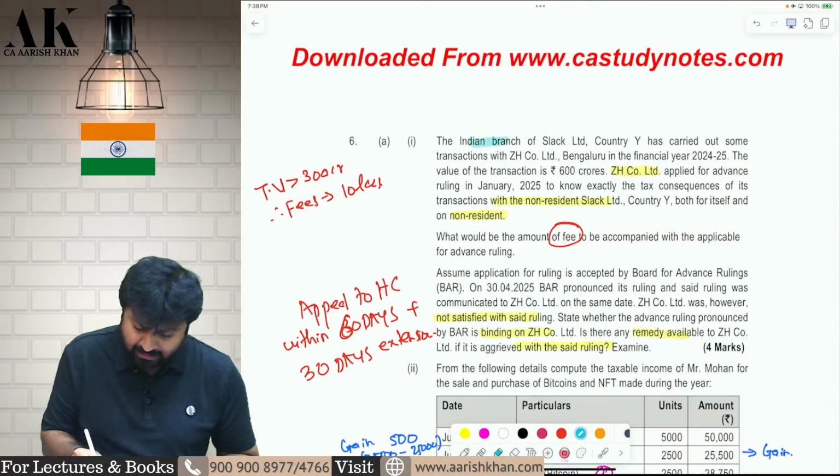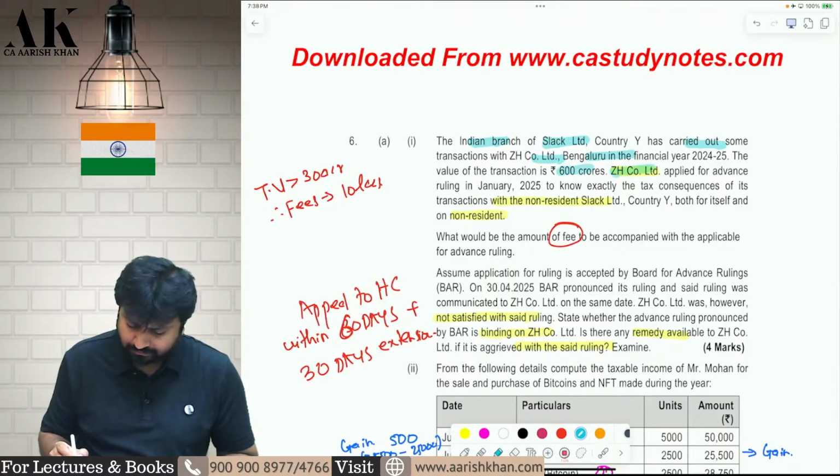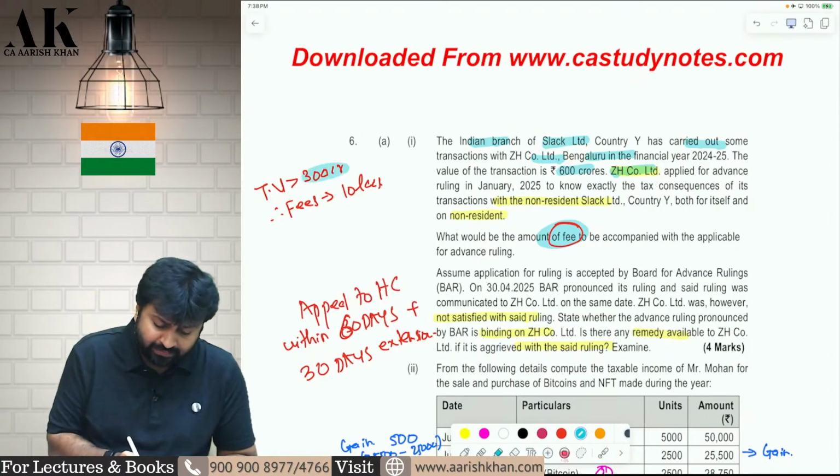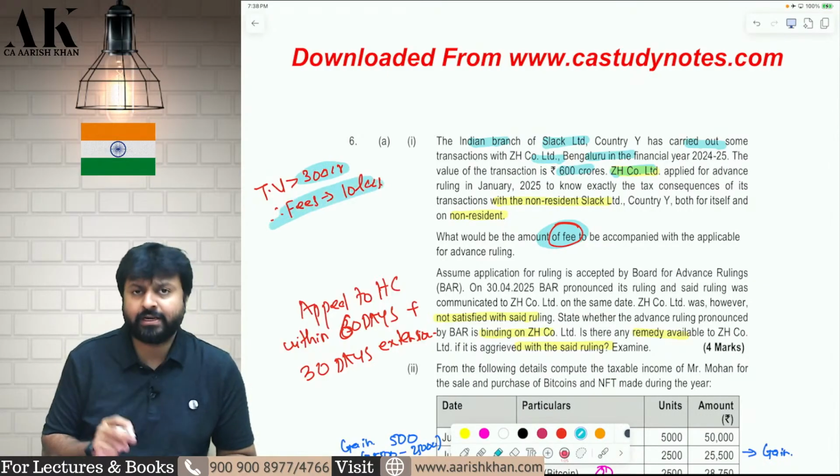So this Indian branch of a foreign company has carried out some transactions in India with a company of 600 crores. They have asked us to find out what is the fees of this particular transaction. For advance ruling, you have to pay some fees. Because the transaction value is more than 300 crore, therefore the fees is 10 lakh rupees.